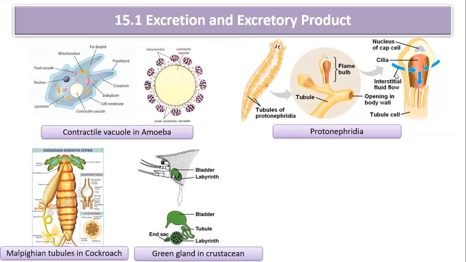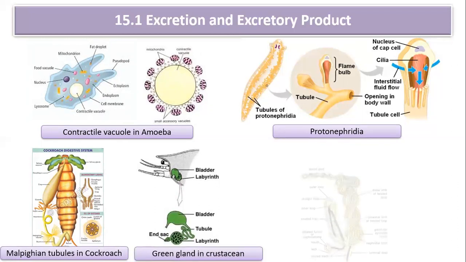These flame cells collect the nitrogenous waste products, which are collected into a common tube, and that tube throws it outside. That is protonephridia. Protonephridia is found in animals which lack a body cavity, or I can say they are found in acoelomates. It is a characteristic of platyhelminthes. Even rotifers, some annelids and amphioxus may show protonephridia.